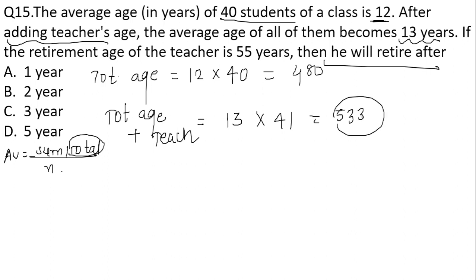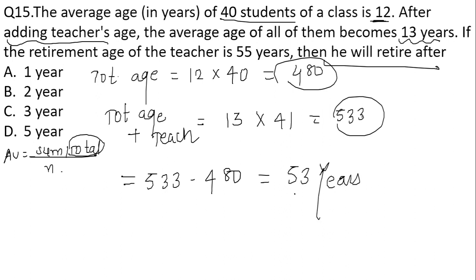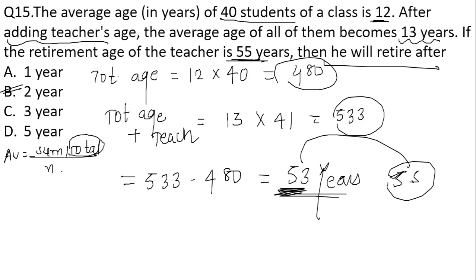We can find the age of the teacher by subtracting 533 minus 480. This will give me the age of the teacher, which is equal to 53 years. 53 years is the age of the teacher. And what is the criteria of the retirement? Retirement is at 55 years. So the teacher is at 53 years, so after 2 years the teacher is going to be retired. So 2 years is your answer over here. Got it? Moving on to the next question now.